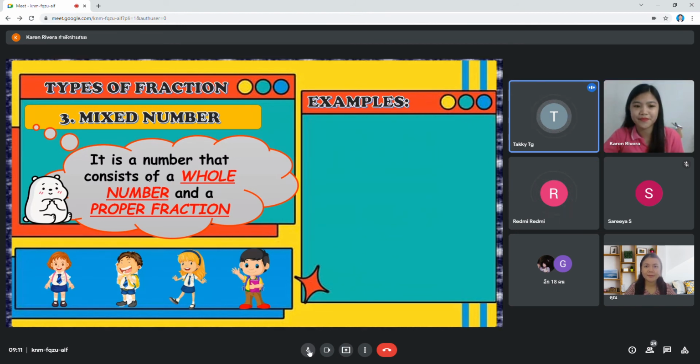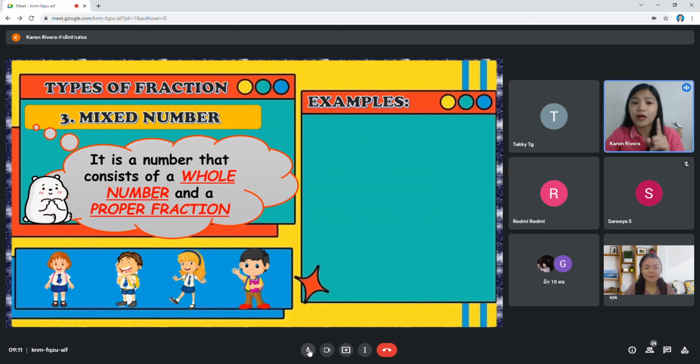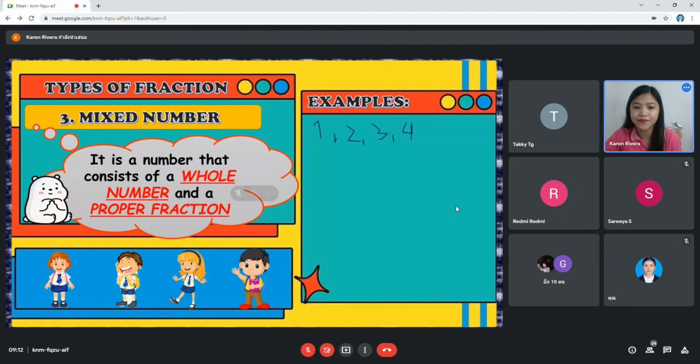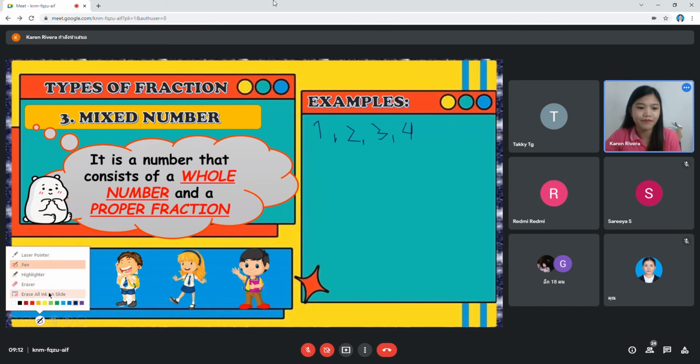When we say whole number, example, 1, 2, 3, 4, 5, 10. Those are the whole numbers. And a proper fraction.